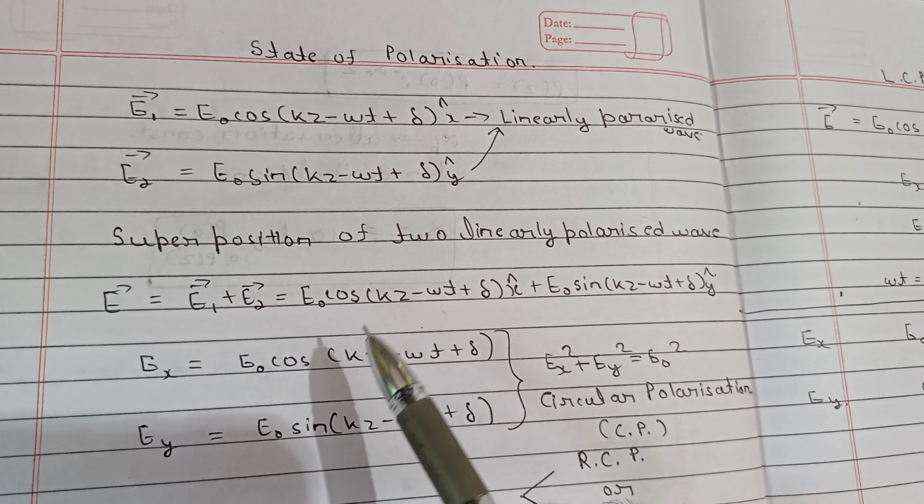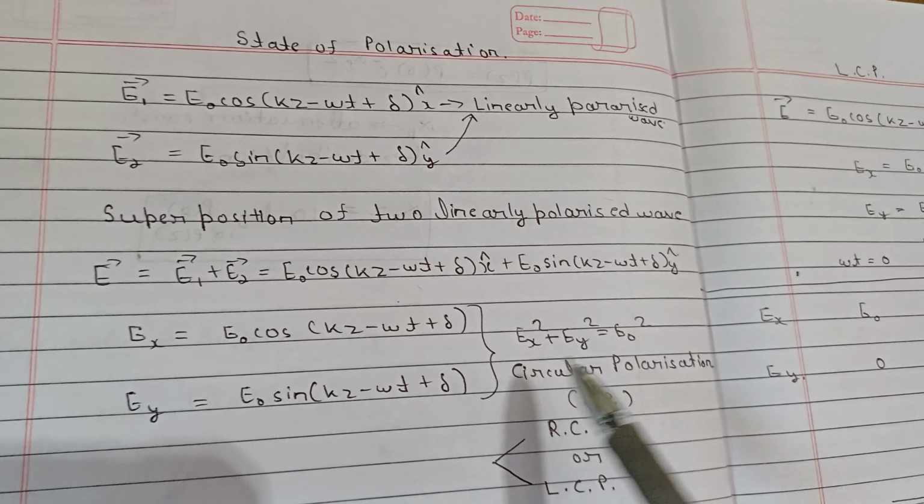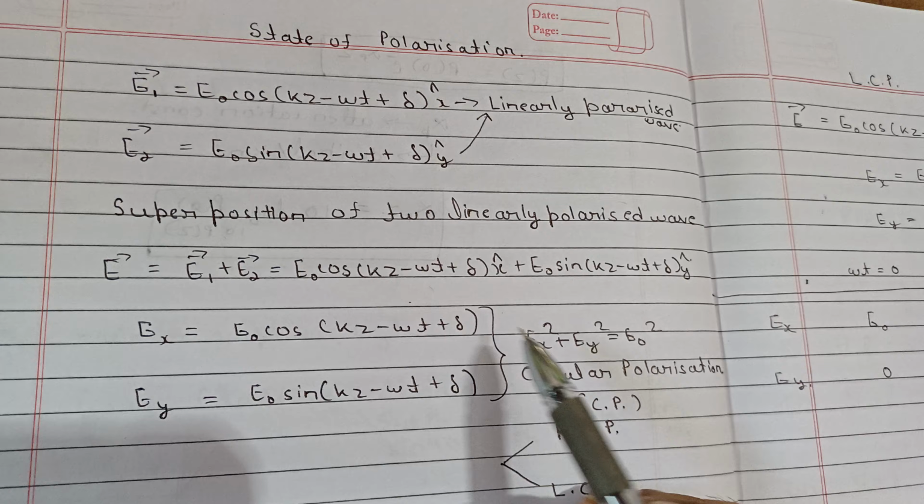So the net component will be under the root of the square of this and the square of this. That will give you the Ex and Ey components. So the net component will be Ex squared plus Ey squared, which will give you cos squared theta plus sin squared theta equal to 1. So from here we'll get this equation.